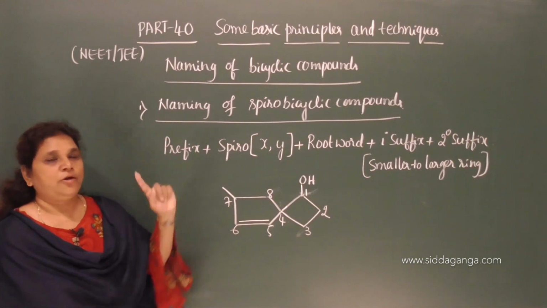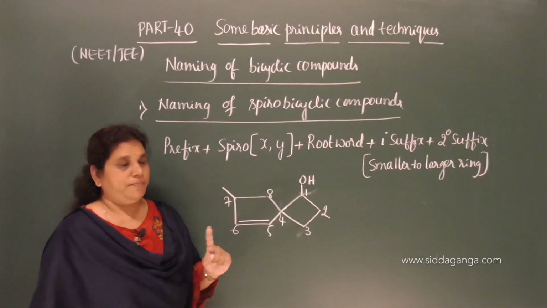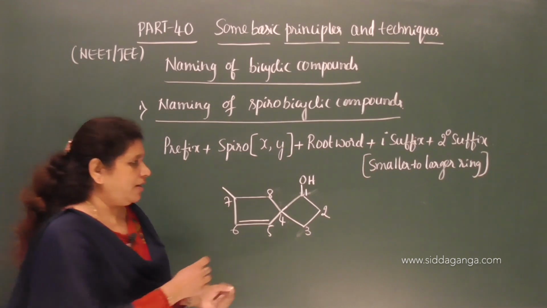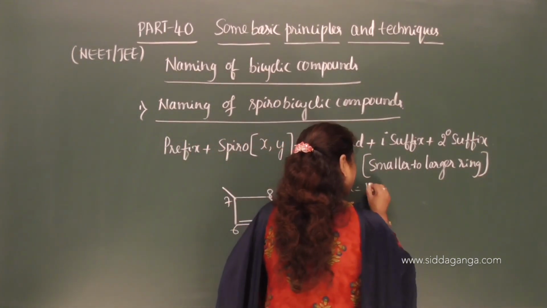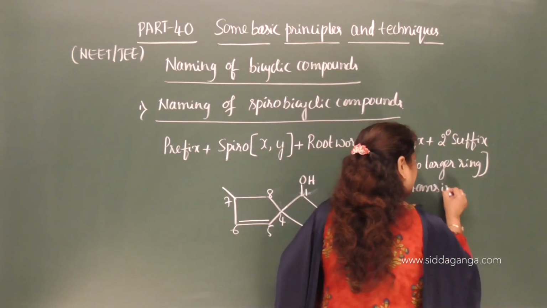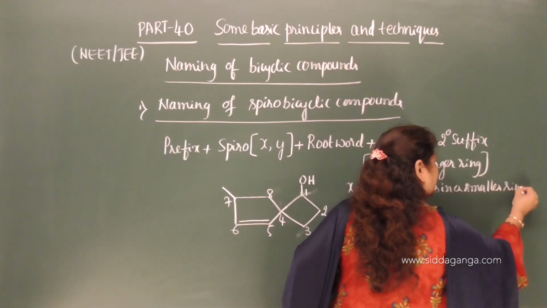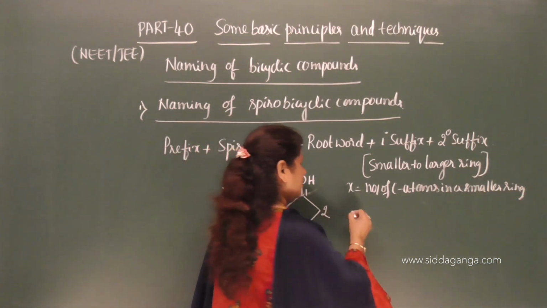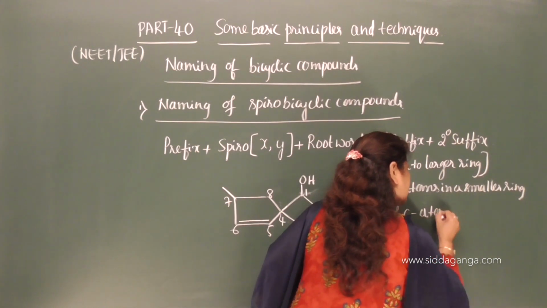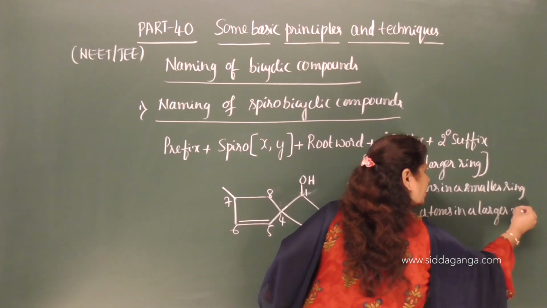Spiro is for spiro bicyclic compounds, and take a bracket x comma y, where x indicates number of carbon atoms in a smaller ring, and y is number of carbon atoms in a larger ring.